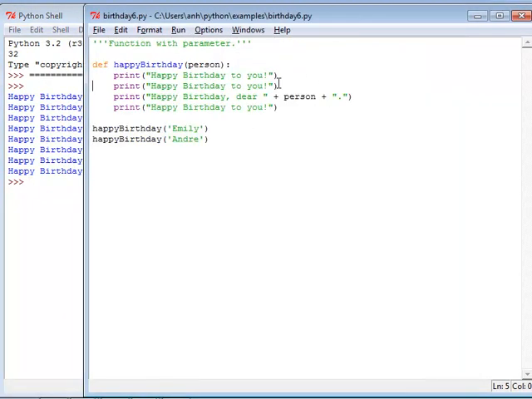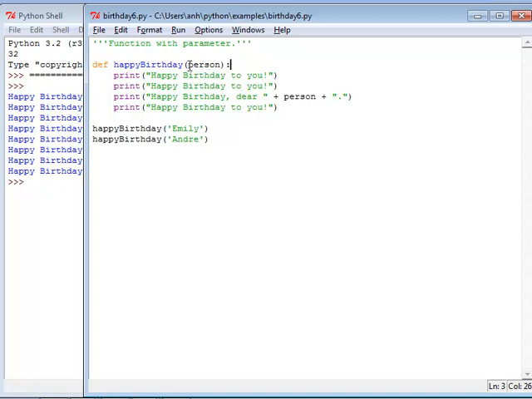So let's look at this. Now I'm going to go through pretty much the same explanation I did before, but there's this extra piece now of the parameters. This parameter here is called more precisely the formal parameter. It's the one that is a placeholder for the real person's name that you're going to use.